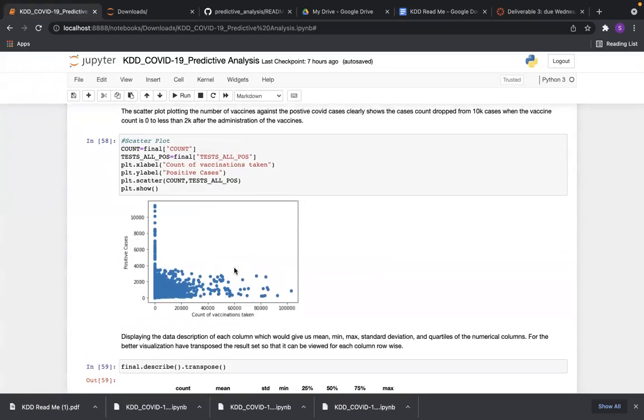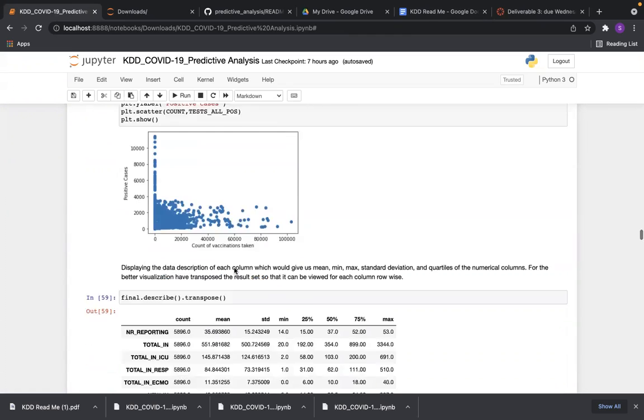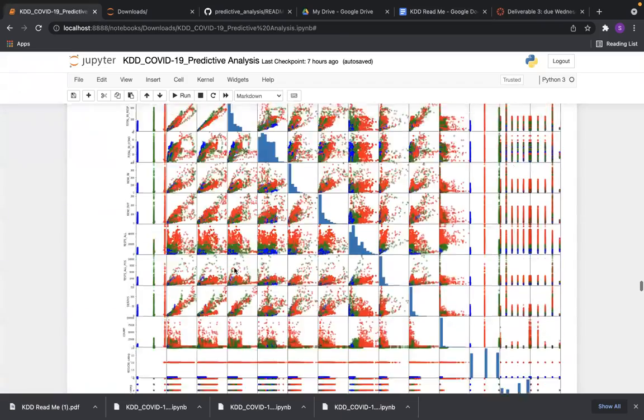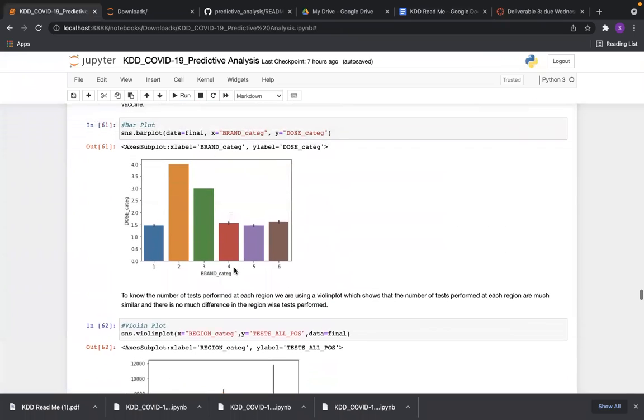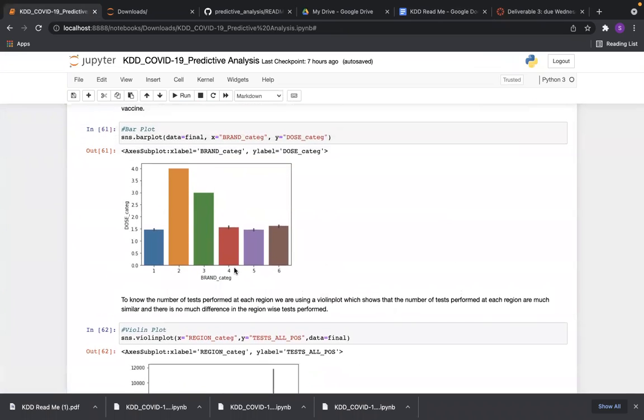So first is a scatter plot between the count and test or positive. That's the end game of ours. So the count of vaccination versus positive cases. The next is just a scatter plot between the whole data set. This is a bar plot, which shows us the brand and dose categories.